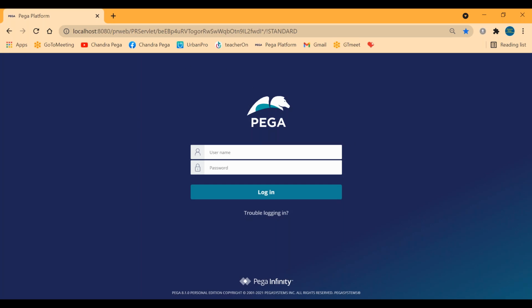This is a web application, not a desktop application. Once you install, everything should be done in the browser only. Even in real time, everything will be the same. Whatever we are trying to do on our personal machine will be the same in the enterprise edition, that is, the office edition. The starting process will be a bit different. The server I am installing on my machine will, in real time, be installed at the client machine, and finally they will give you this URL. So the difference between the personal edition and the enterprise edition is that here we will be running the server manually.